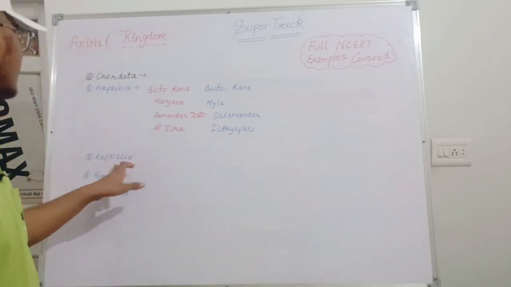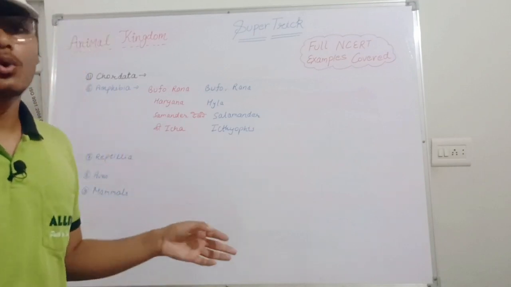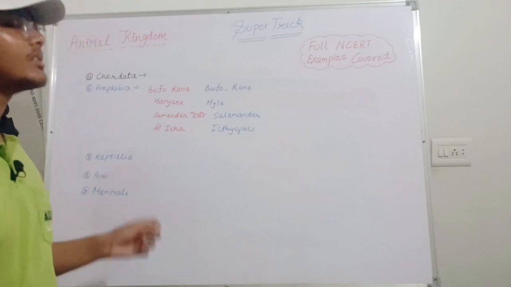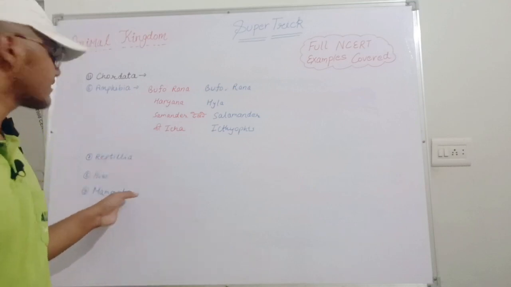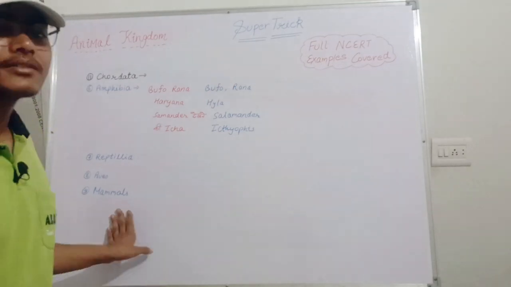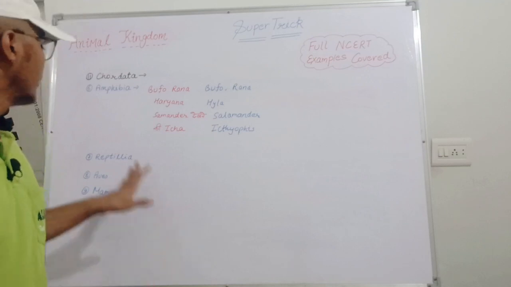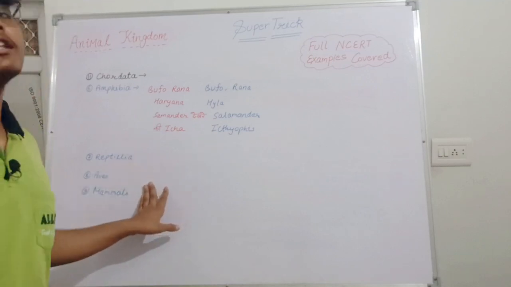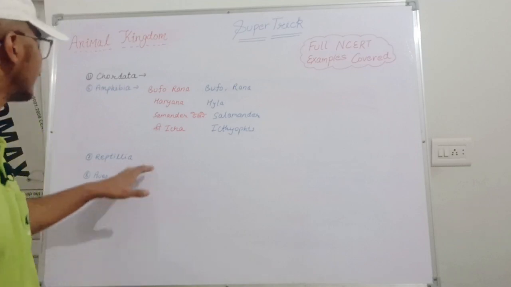Now let's move to the next ones, Reptilia, Aves and Mammals. As you are already familiar with them, in the Reptilia part, crocodiles, snakes, and lizards are coming. The next one, Aves, means parrot. Then you can use peacock as well. All the birds' names are coming. The next one is the Mammals. For the mammals, we are also part of the mammals. So this part is not going through tricks. I recommend you not to use tricks here. You have to remember them as you are already familiar with these. As we are living and in our surroundings also, we see these things.